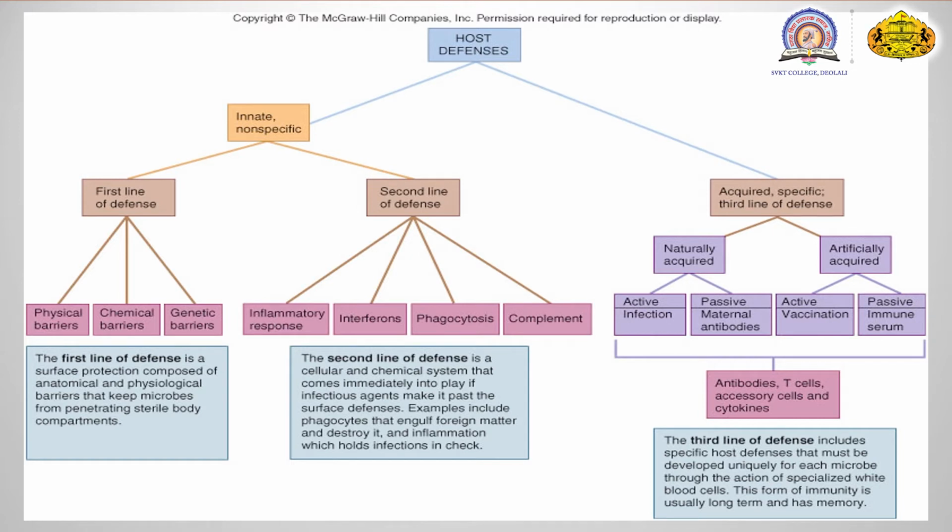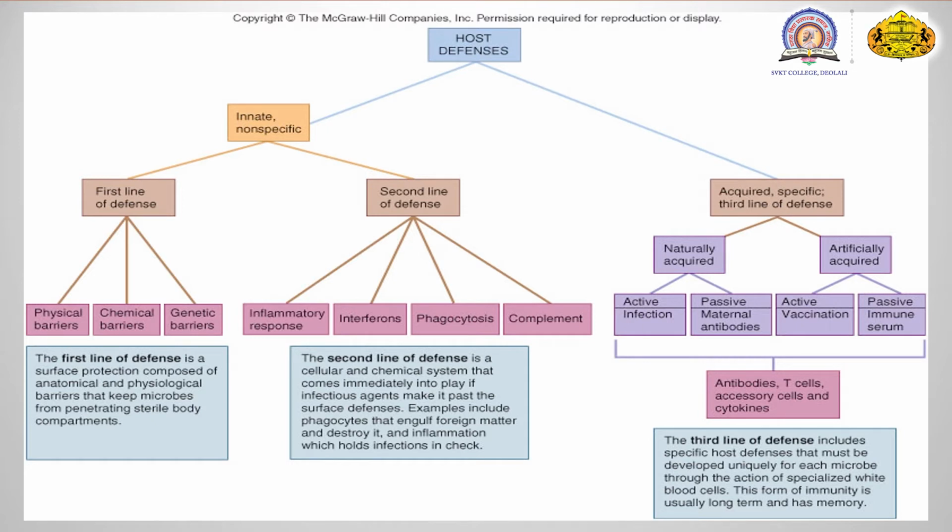Here the cellular and chemical system plays a role immediately after the first line collapses. When the organisms escape from the first line, immediately the second line of defense mechanism plays a role, if the infectious agent makes it past the surface defenses.